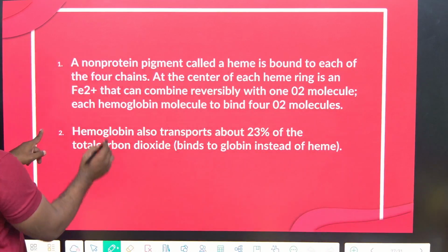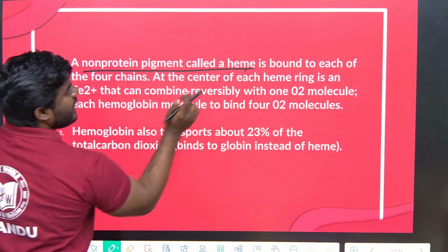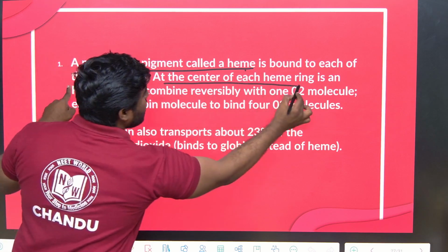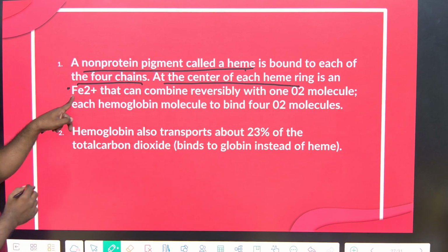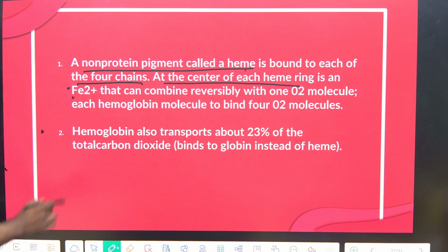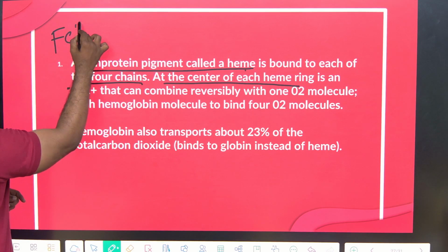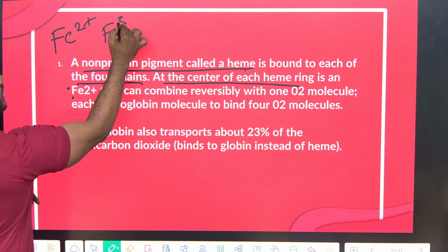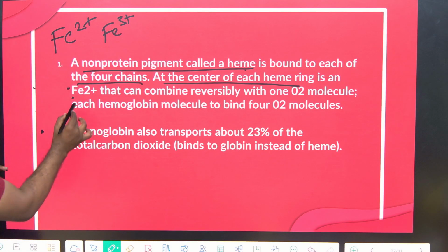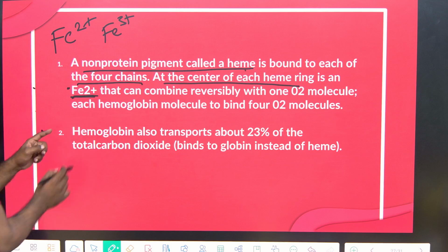Now let's understand. Protein pigment is the globin, non-protein pigment is heme. It is bound to each of the 4 chains. At the center of each heme ring, see, this is the question again in the exam. In the hemoglobin, iron is present in which form? Fe2 plus or Fe3 plus. This is also a very important statement to be remembered. It is always exhibiting Fe2 plus.